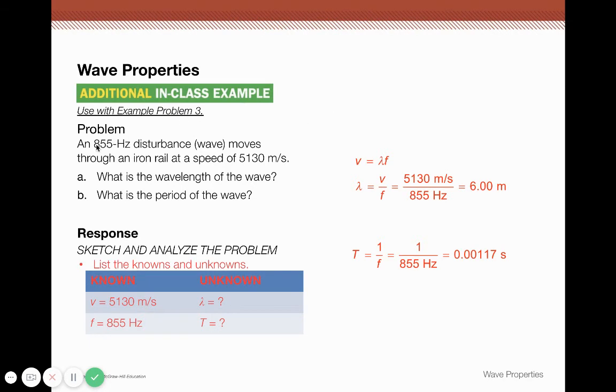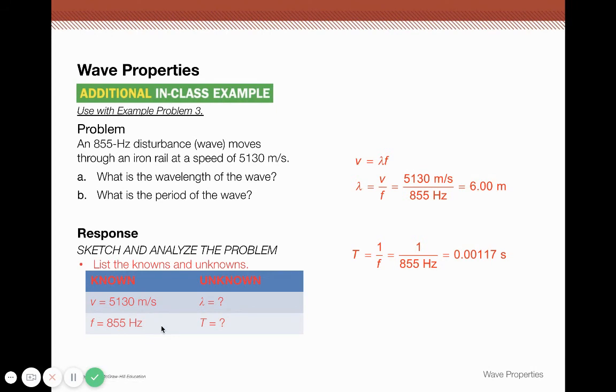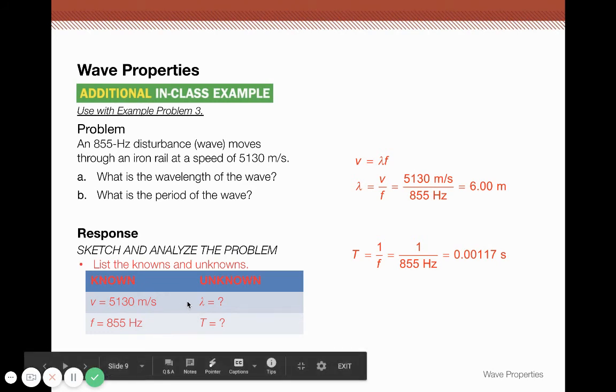We have an 855 hertz wave moving through an iron rail. So this is the medium. It's going through a solid made of iron at a speed of 5,130 meters per second. They want to know the wavelength of the wave. They want to know the period. So for things that we know, we sometimes do our GUESS method. Here's our given, our known. We know the speed is 5,130 meters per second. We know the frequency is 855 hertz. They want us to find, here are our unknowns, the wavelength and the period.